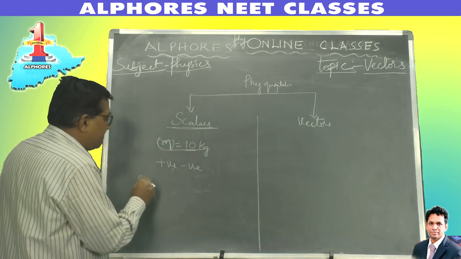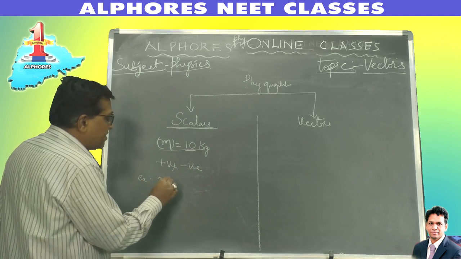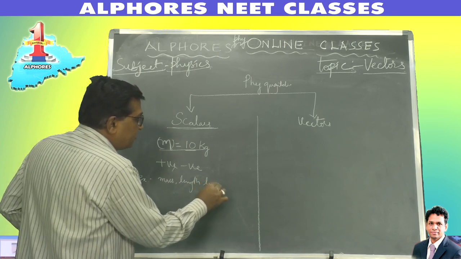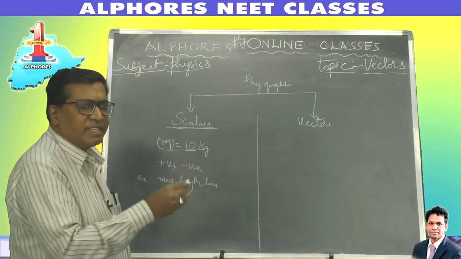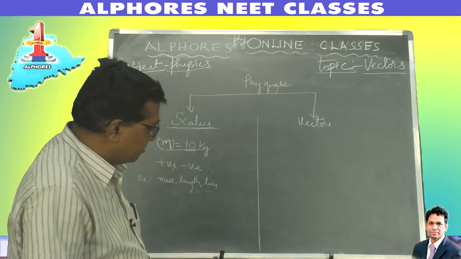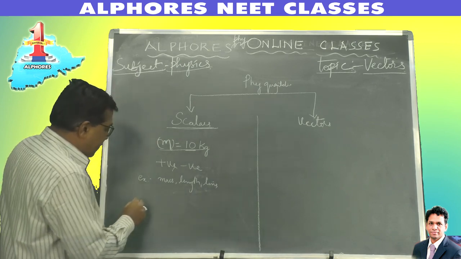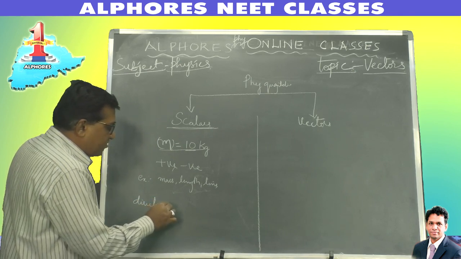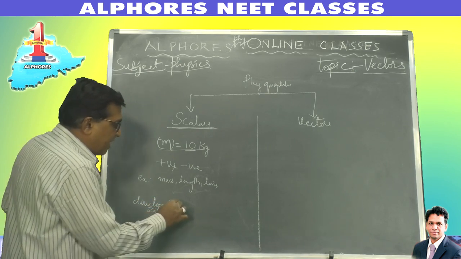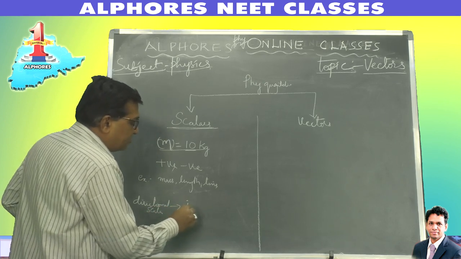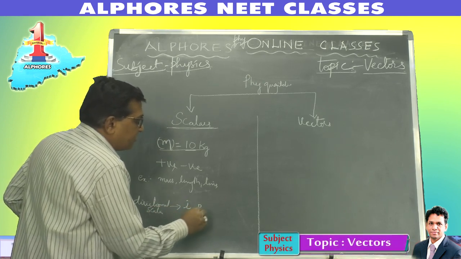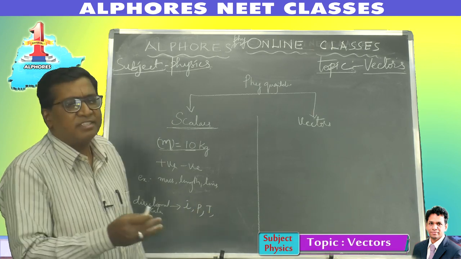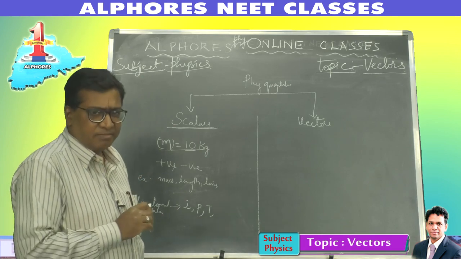Examples: mass, length, time, and so on, work, energy, heat, all that. Some directional scalars, some quantities which possess even direction, you can remember as electric current, pressure, and surface tension T. They possess direction, but their direction is of no significance.